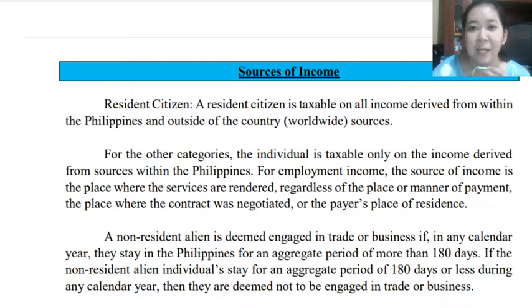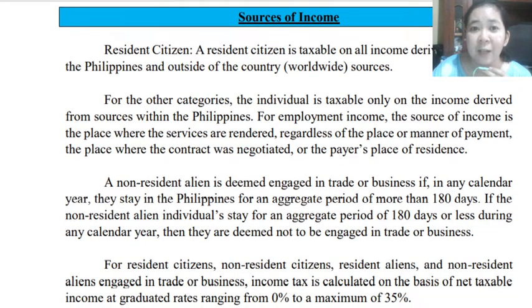If you are classified as a resident citizen, all of your income, whichever it may come from, is taxable. Okay? So that is our rule if you are a resident citizen. Your income worldwide is subject to Philippine income tax.